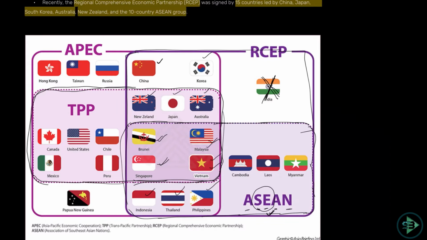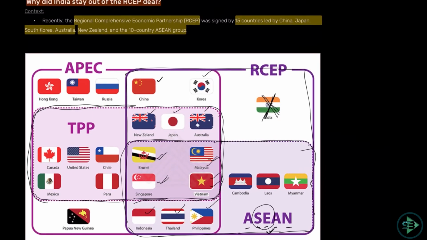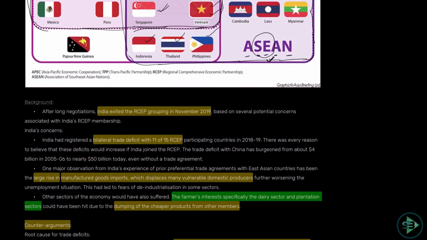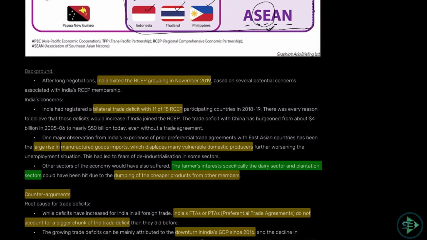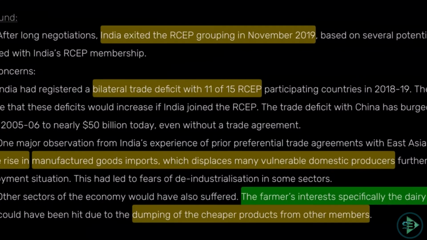A similar problem is what India is facing in RCEP. Why is India opting out of such a great trade deal? India can get benefited from the trade with Japan and China, yes, but there is a problem. What is the problem? India is suffering a bilateral trade deficit with 11 of the 15 RCEP countries, which means India is importing a lot from the other countries and exporting very little. So that's why India is suffering a trade deficit. That's the first problem India is facing right now.